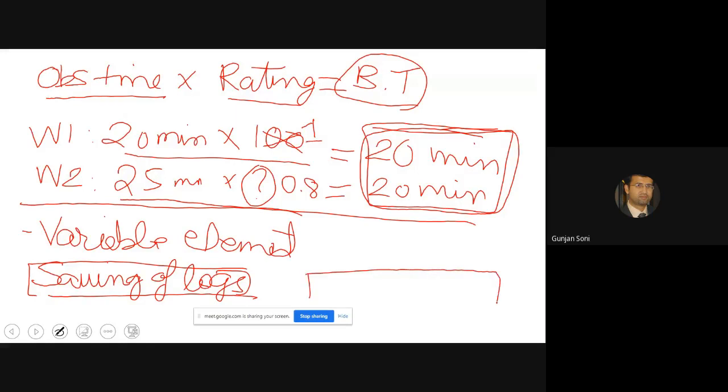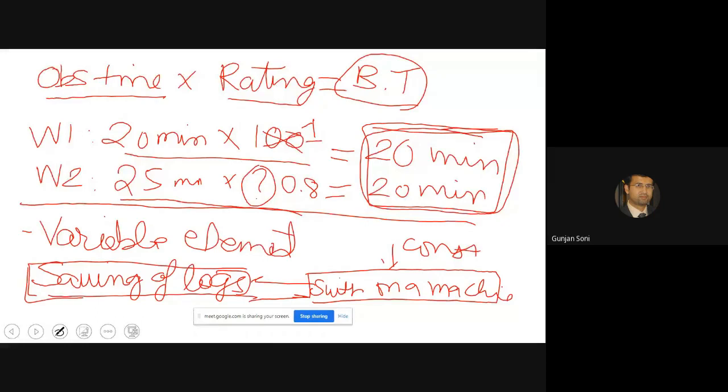So it will be easier for us to understand here. This is a constant element, while sawing of logs is a variable element. Why? Anyone who can tell me? Because the raw material of woods is not the same.